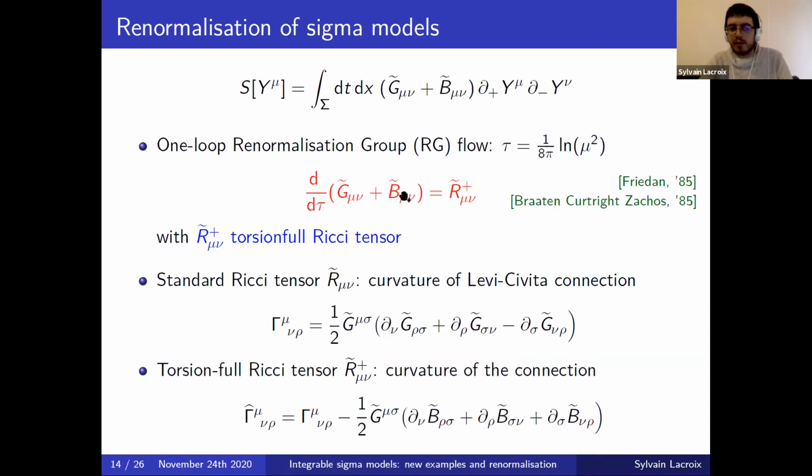And in the case where we have a B field, we need to add torsion to this system, which means that now we're looking at the curvature of a generalized connection, which is the Christoffel symbol to which we add something called the torsion of the B field. These are general results for any sigma model.